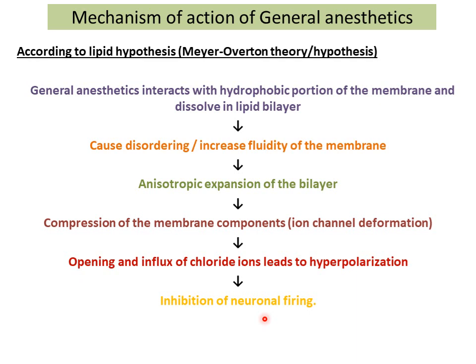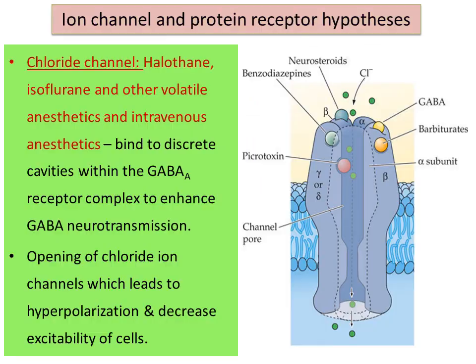What happens is, it interacts with the hydrophobic portion present in the membrane and causes a change in the original membrane structure and compression of the membrane components, the ion channels. Finally, there is an opening and influx of chloride ions, which leads to hyperpolarization and causes inhibition of neuronal firing. That is the Meyer-Overton theory.